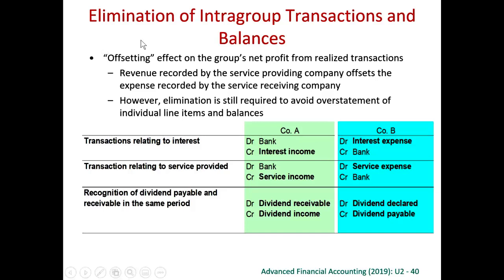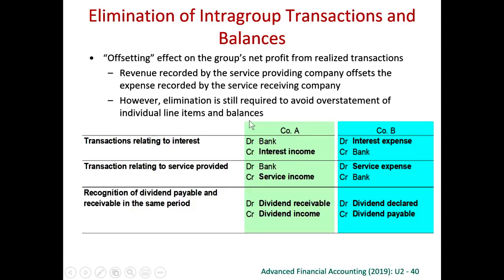Take a simple example for services. Say for example, in this case, there is a transaction relating to interest. So maybe company A is a parent, company B is a subsidiary. So company A, being a parent, provides some kind of finance to company B and charges company B interest. So in the financial statement of company A, they have got interest income. In the financial statement of company B, they will have interest expense. This is 100% correct in the financial statement of company A and in the financial statement of company B.